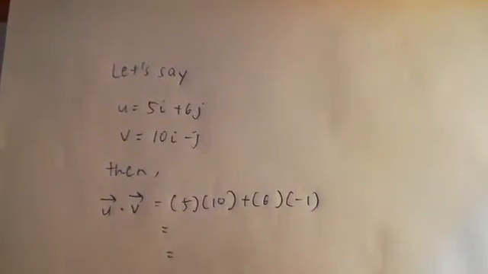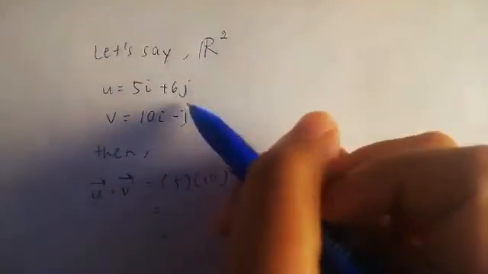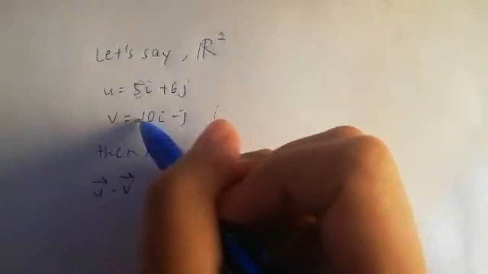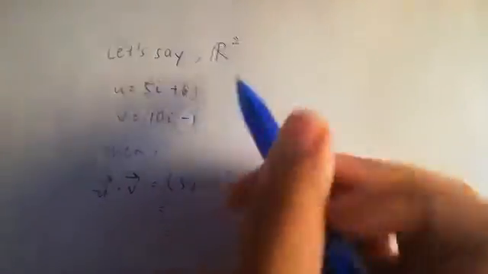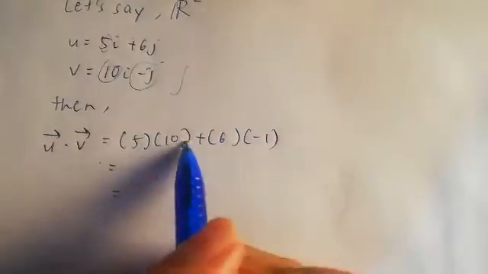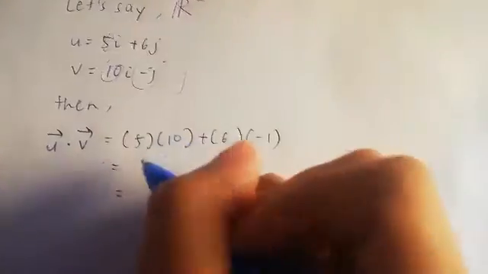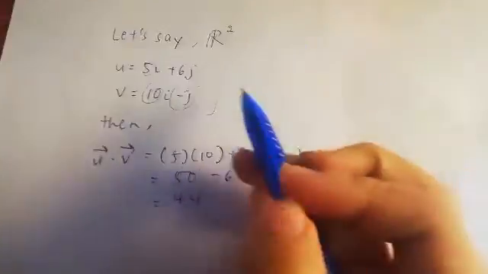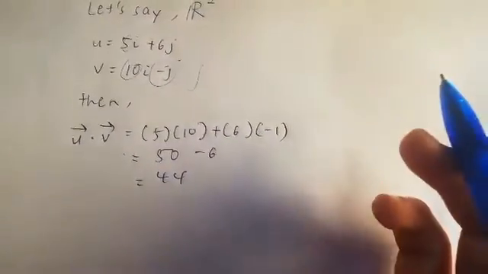For the example, let's say I have Euclidean space R2, and we want to find the Euclidean inner product. So we take the components. Yes, this is -1. Then we use the method: 5 times 10 plus 6 times -1. So we get 50 minus 6, which is 44. Okay, that's all for the Euclidean inner product.